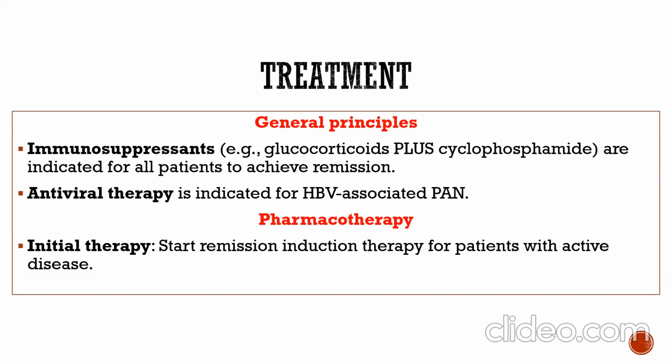Treatment: the general principle for treatment of this disease is immunosuppression. For example, glucocorticoids plus cyclophosphamide are indicated for all patients to achieve remission. Antiviral therapy is indicated for patients with HBV-associated polyarteritis nodosa. Pharmacotherapy, initial therapy: start remission induction therapy for patients with active disease.